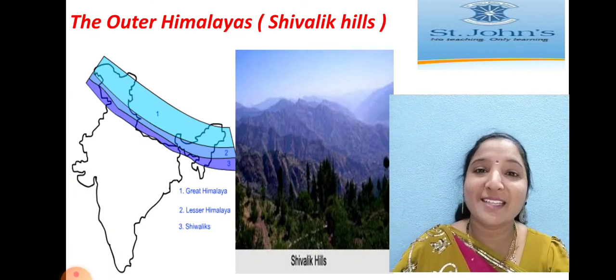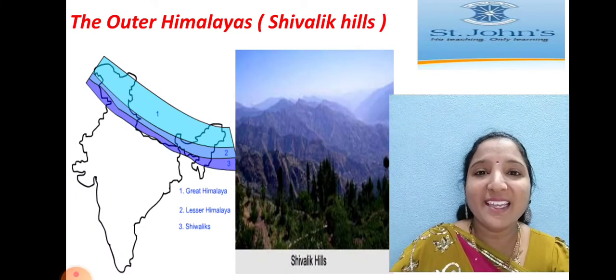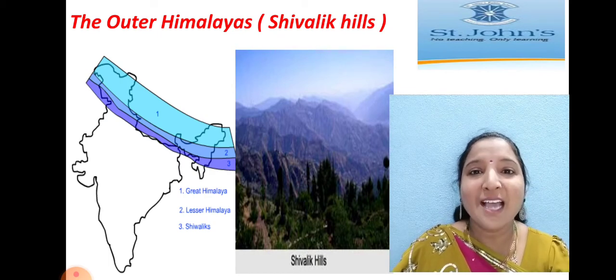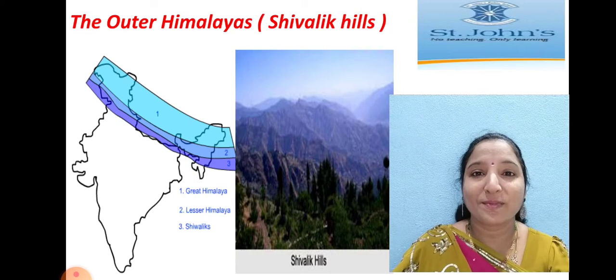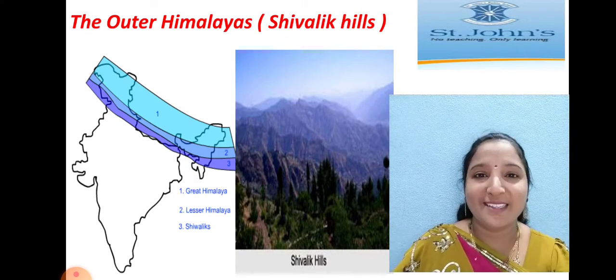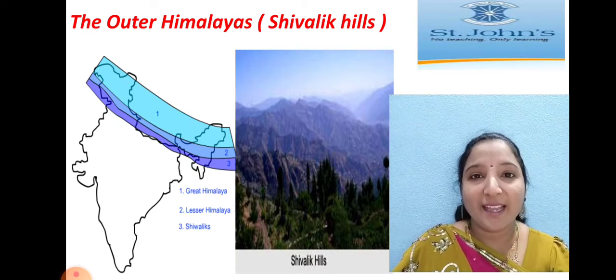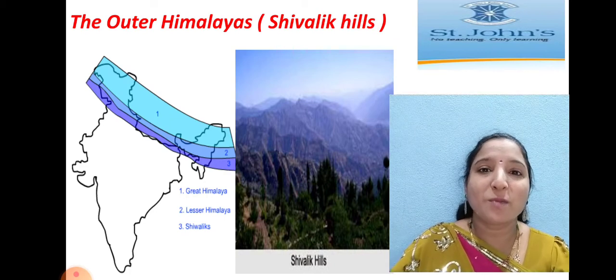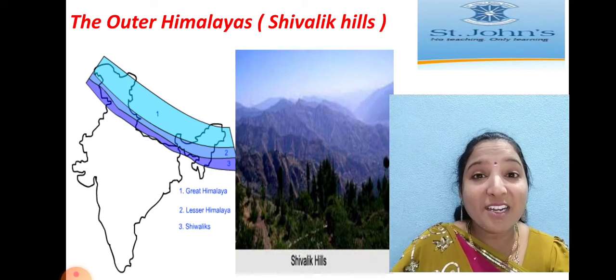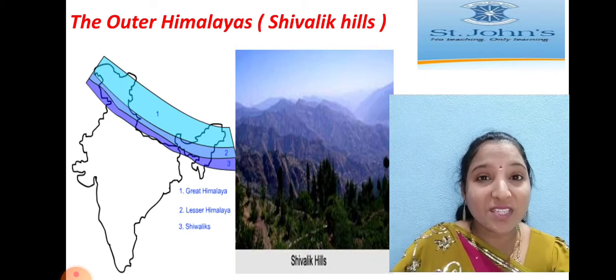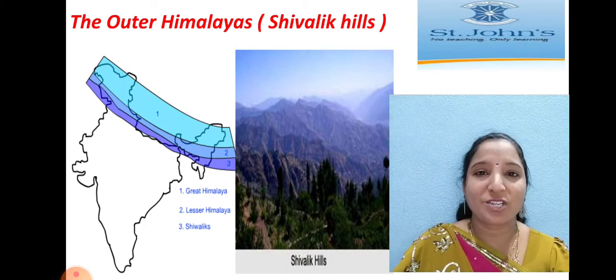Now we will go with Outer Himalayas. The Outer Himalayas are also called Shivalik Hills. Everyone open your textbook, children, and see that Outer Himalayas paragraph. Outer Himalayas, Shivalik Hills. These Outer Himalayas are the southernmost mountain range of the Himalayas. Do you know the meaning of Shivalik? The word Shivalik means tresses or thick hair of Lord Shiva.